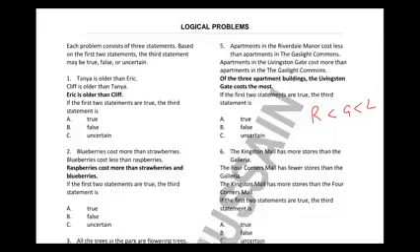You may have studied these greater than and less than symbols in your maths, but if you get confused about which is greater and which is less, then with R and G, if you read the question, it says Riverdale Manor costs less than Gaslight. So Gaslight is more expensive. So the sign that you make will open its mouth towards G. So this is how you can figure out whether to open it to the left or to the right. And then between G and L, it will open towards L, because L is more expensive, greater.